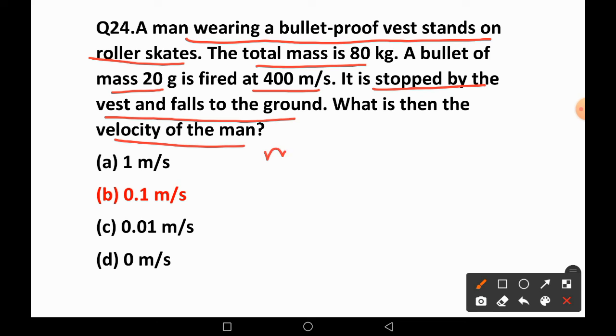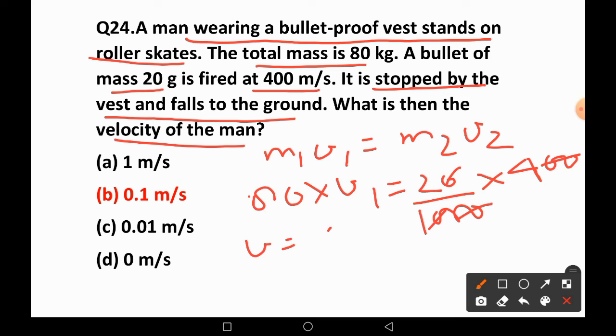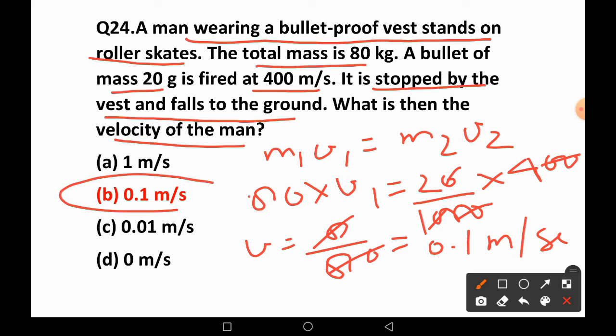Velocity of man: this is m1 v1 equal to m2 v2. 80 kilogram is the mass, so 80 into v1, and the mass is 20 gram. 20 gram changed to kilogram is 20 upon 1000, into 400 meter per second. Zeros cancel out. 4 twos are 8. v1 equal to 8 upon 80, that is 0.1 meter per second. Answer B is right.